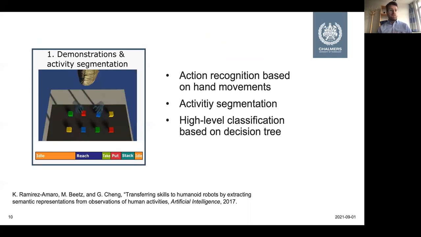We start with the demonstration phase. So our action recognition is based on analyzing hand movements in the virtual reality setup. First, our system automatically segments the whole demonstration into several activities, which are then classified in terms of high-level motions like idle, reach, take, put, and stack. And this classification is based on a decision tree.